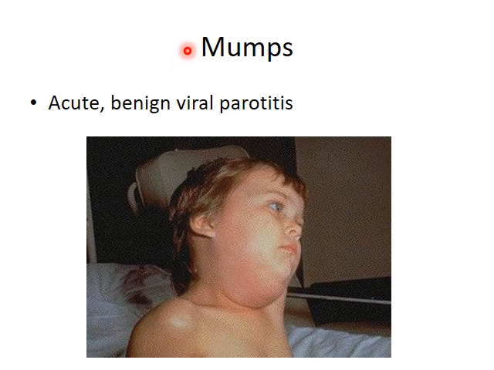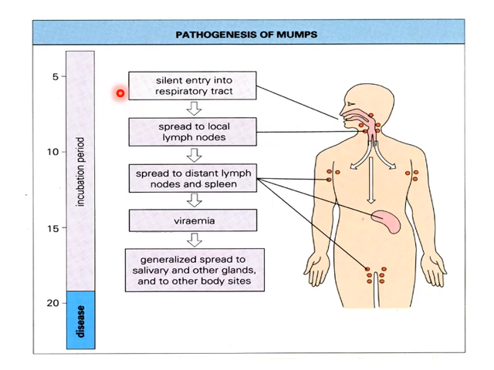Next is the mumps virus, which is again a common virus seen in children, and it majorly infects the parotid gland, leading to viral parotitis. Mumps virus is transmitted through the respiratory tract.